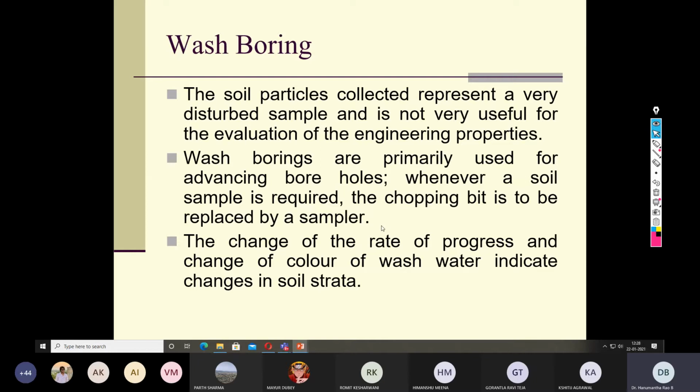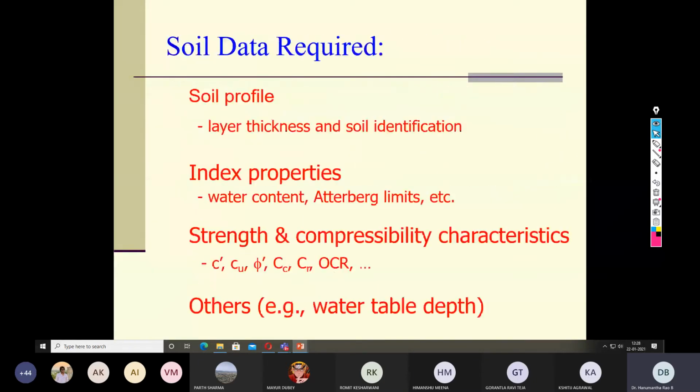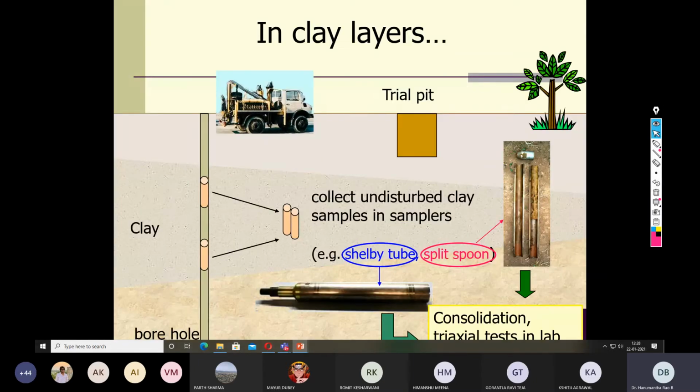Here, soil sampler means, let me show you the soil samplers. These are the soil samplers. One is a split spoon soil sampler, another one is a shelby tube soil sampler. Once you advance the borehole using the wash boring technique, say up to a depth of 2 meters or 3 meters, then insert either a shelby tube or split spoon sampler. Drive it and collect the soil sample.